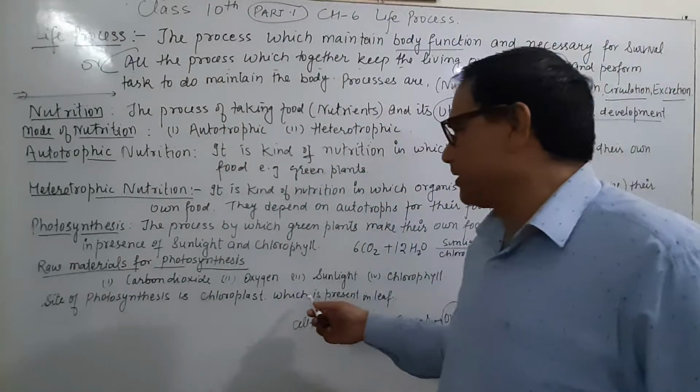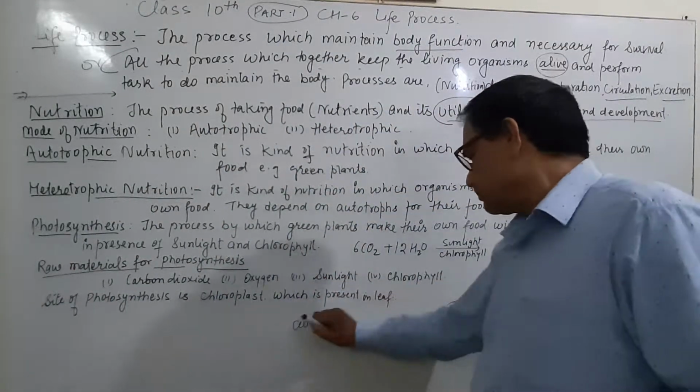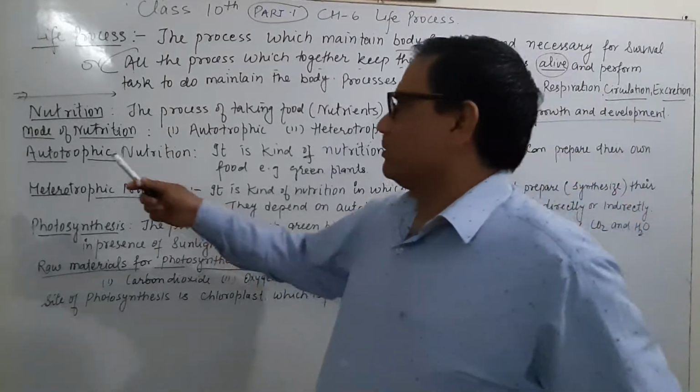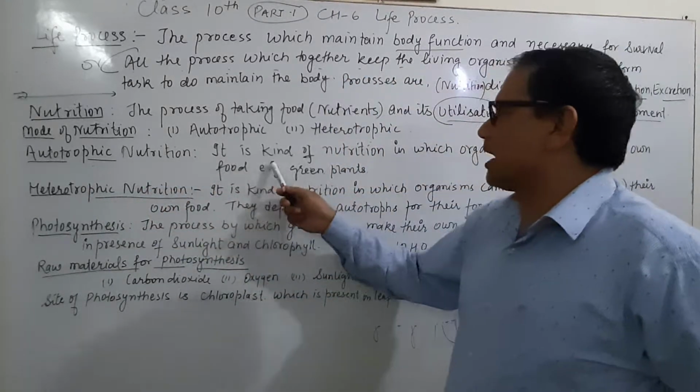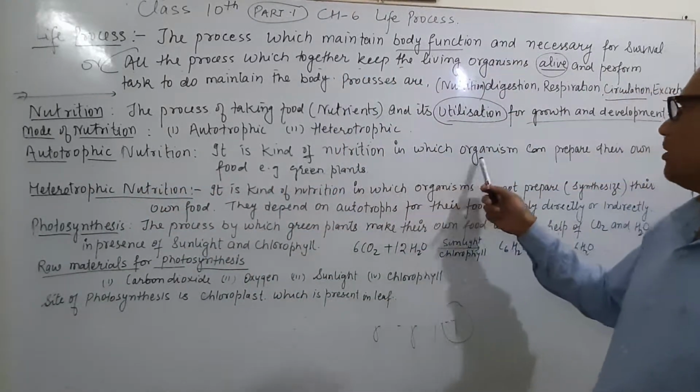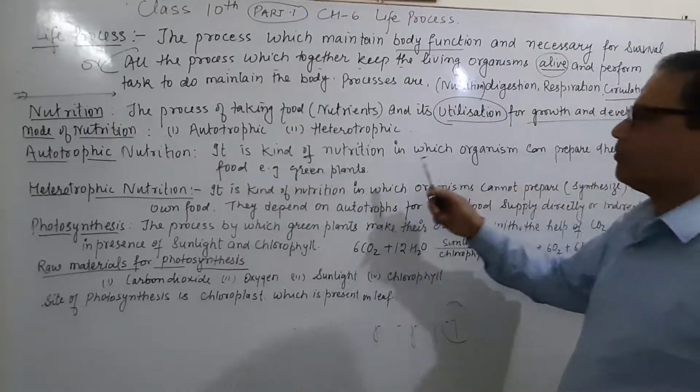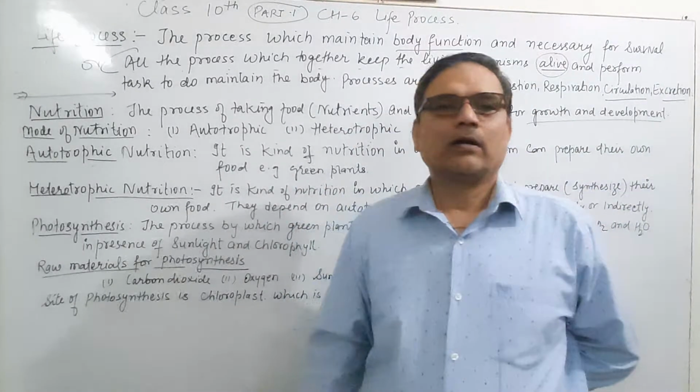And these are the raw materials required. Now please be careful. Autotrophic mode of nutrition is the kind of nutrition in which an organism can prepare its own food. Example, green plant.